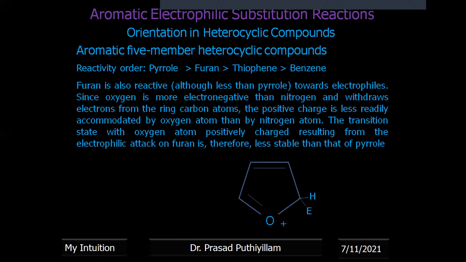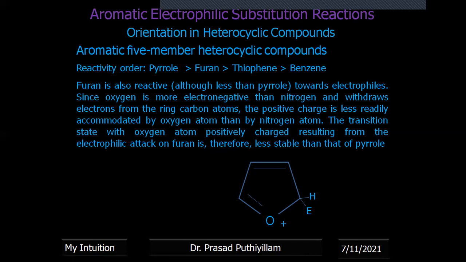Furan is also reactive, but less reactive than pyrrole towards electrophiles, since oxygen is more electronegative than nitrogen, which withdraws electrons from the ring carbon atoms. The positive charge is less readily accommodated by the oxygen atom than the nitrogen atom. That means this positive charge is not as stable on oxygen as on nitrogen.